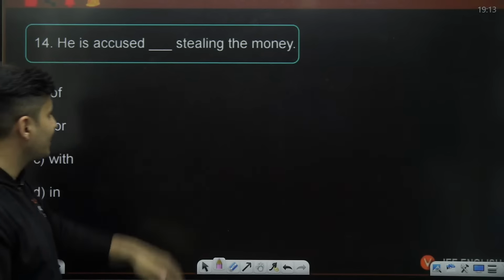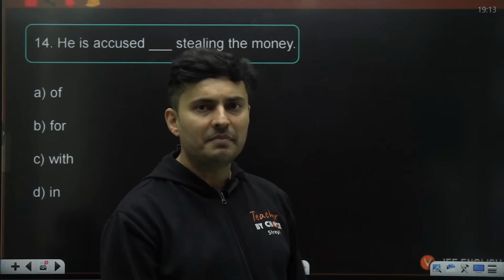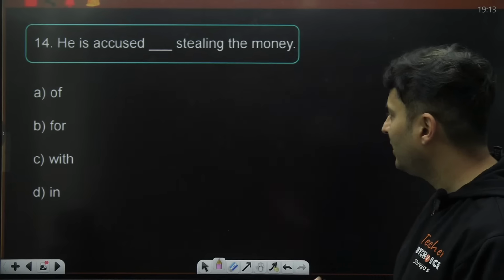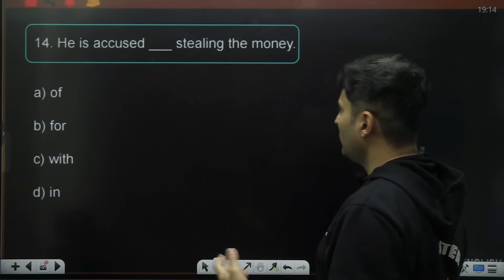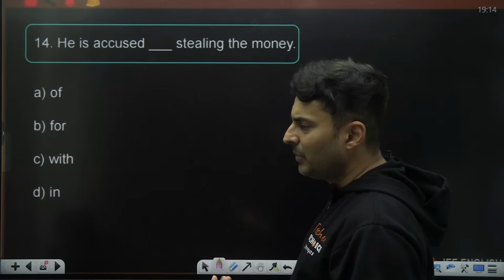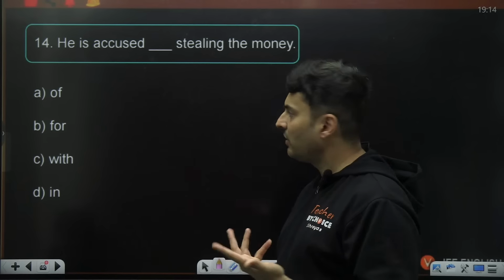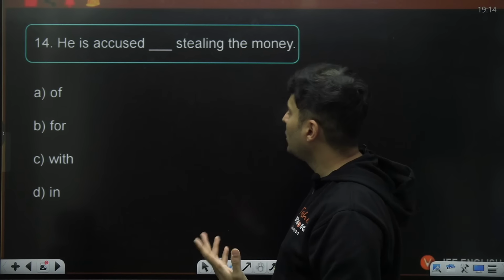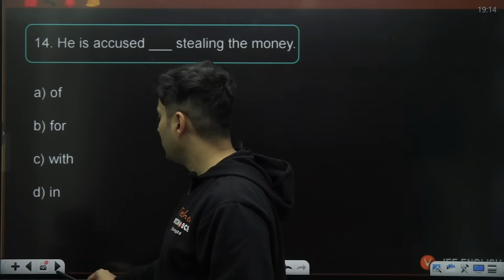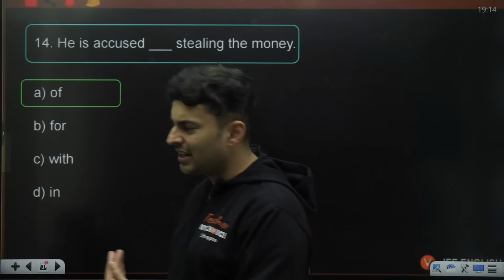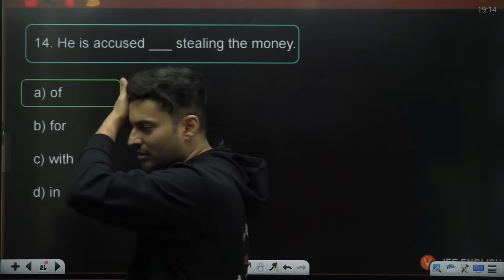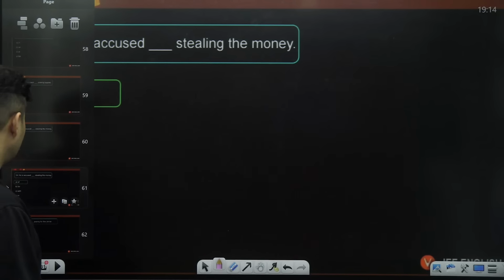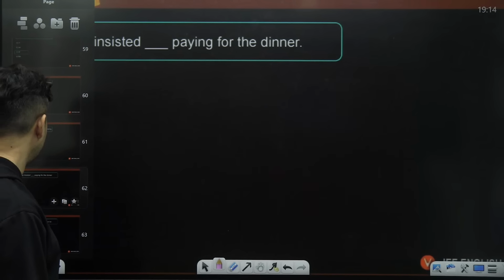He is accused dash stealing money. He is accused of, for, with, in. With this, you're not stealing with the money, you're stealing with someone, that is different. You're not stealing in the money, you're not stealing for the money. He is accused of stealing the money. Yes, you just say it, it sounds right. You don't have to waste too much time. If you're just conversing in English, watching English shows, movies, it becomes very easy.